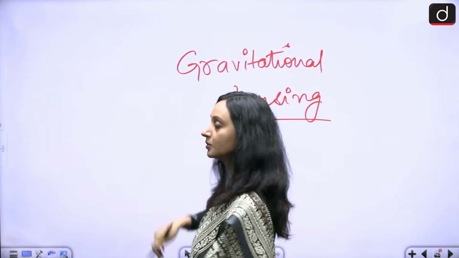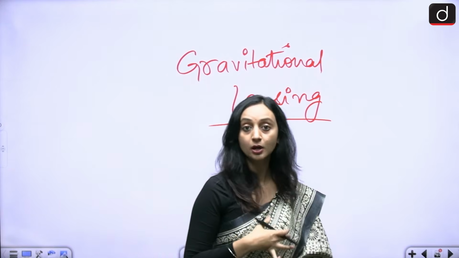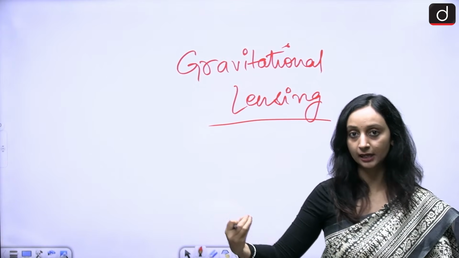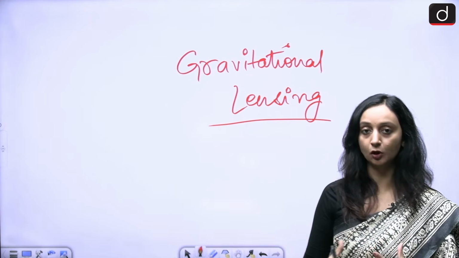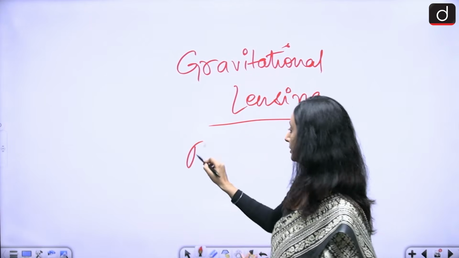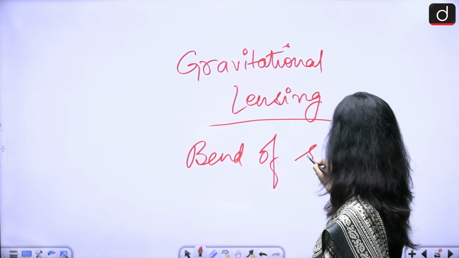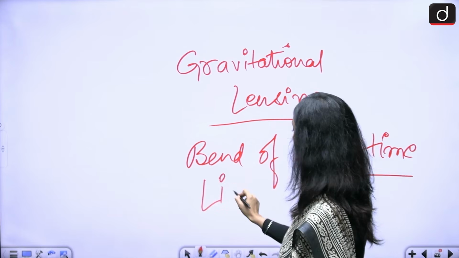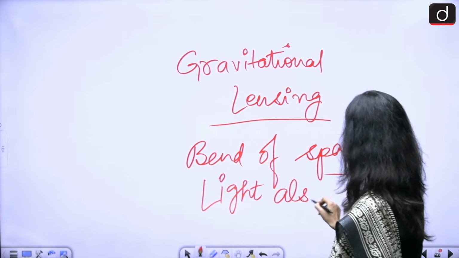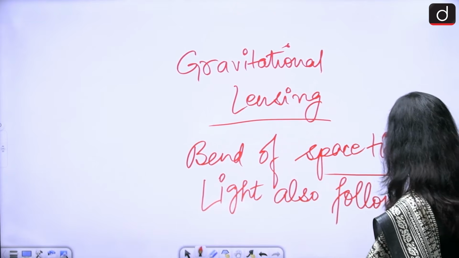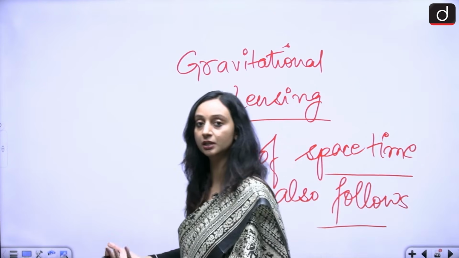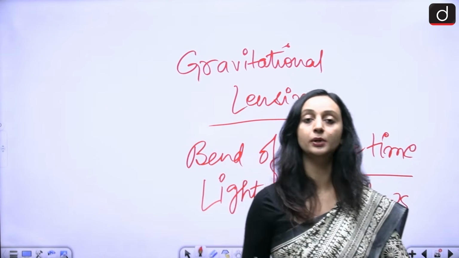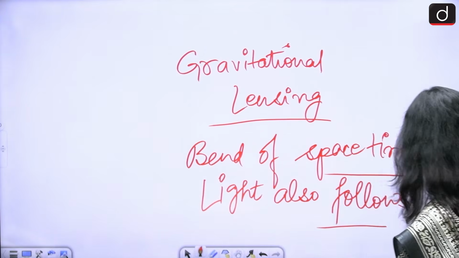And this follows Einstein's theory of relativity, because there it is said that light follows whatever the space-time is following, and around heavy celestial objects, space-time will be bent. There is a bend of space-time, so light also follows the same bend. Then we see the object in a stretched shape, in a curvature kind of shape, because light is following the bend of space-time around heavy objects.